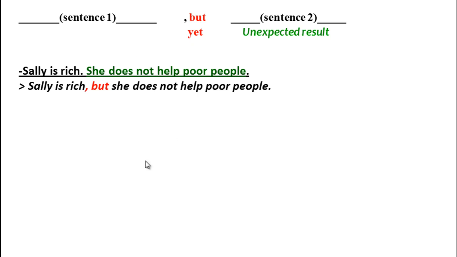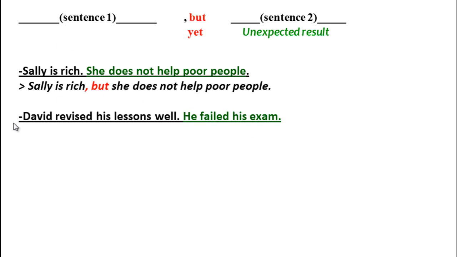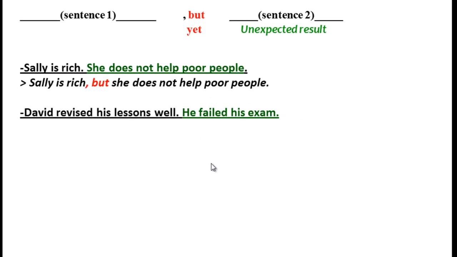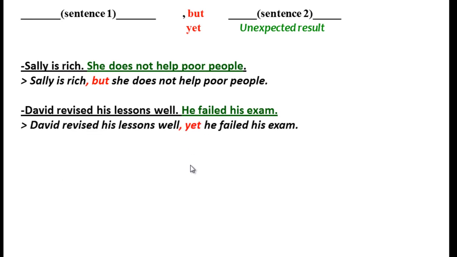Let us combine one more pair of sentences using the same linking words. David revised his lessons well. He failed his exam. So this is the surprising or the unexpected result. Thus, it must always go after but and yet. The answer is David revised his lessons well, comma, yet or but, he failed his exam.